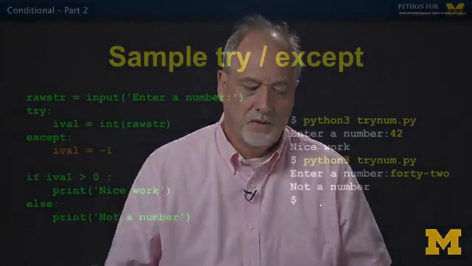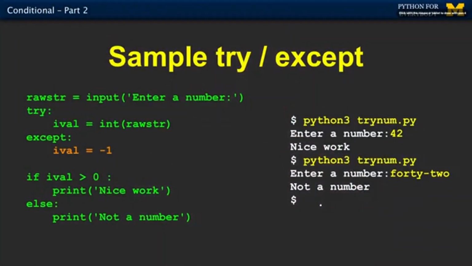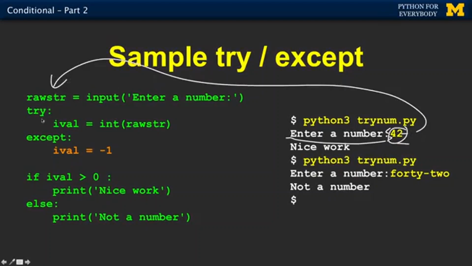So here is a more practical example where we're going to read a number from the user and print out either nice work or not a number. We take an input statement which stops and waits for us to type, and then we type 42, and then 42 goes into roster, and then we know that this int is dangerous, right? This roster came from the user, whatever the user typed. So we put it in the try block, and if it's 42, it converts, and if ival is greater than 0, we print it out, so it says nice work.